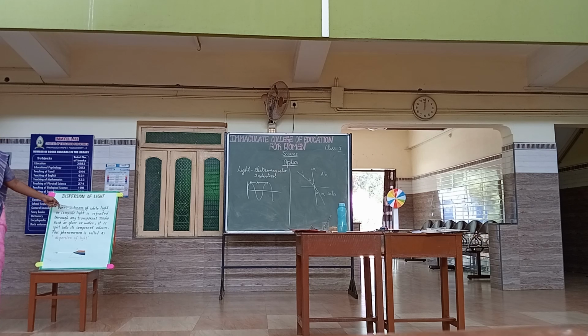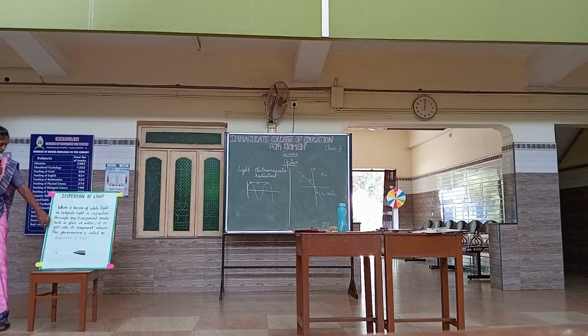When a beam of composite light is refracted through a transparent medium like glass or water, it splits into its component colors. This phenomenon is called dispersion of light. Yes, very good.